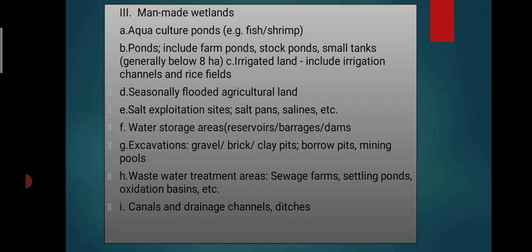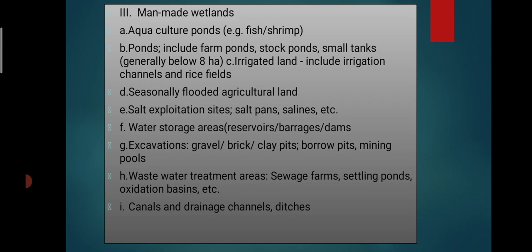Then irrigated land includes the irrigation channels and the rice fields. The seasonally flooded agricultural land, salt exploitation sites, salt pans, salines, water storage areas, reservoirs, barrages, dams, excavations, gravel, brick, clay pits, borrow pits, and the mining pools. Wastewater treatment areas, sewage farms, settling ponds, oxidation basins, then canals and the drainage channels, ditches. That is nothing but wetlands artificially created by humans for their own purpose.